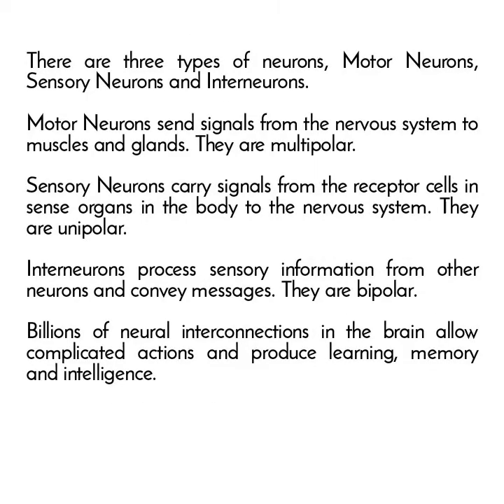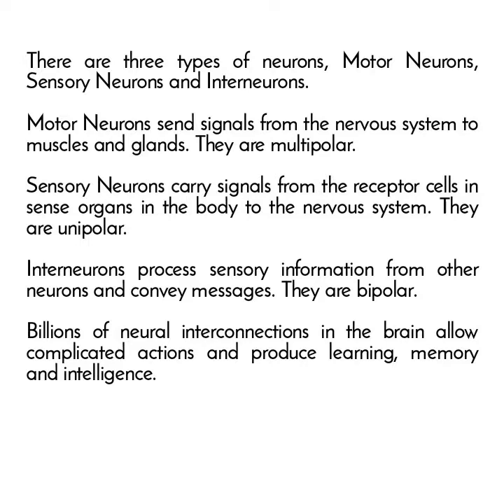Types of neurons: motor neurons, sensory neurons, and interneurons. Motor neurons send signals from the nervous system to muscles and glands. They are multipolar. Sensory neurons carry signals from the receptor cells in sense organs in the body to the nervous system. They are unipolar.